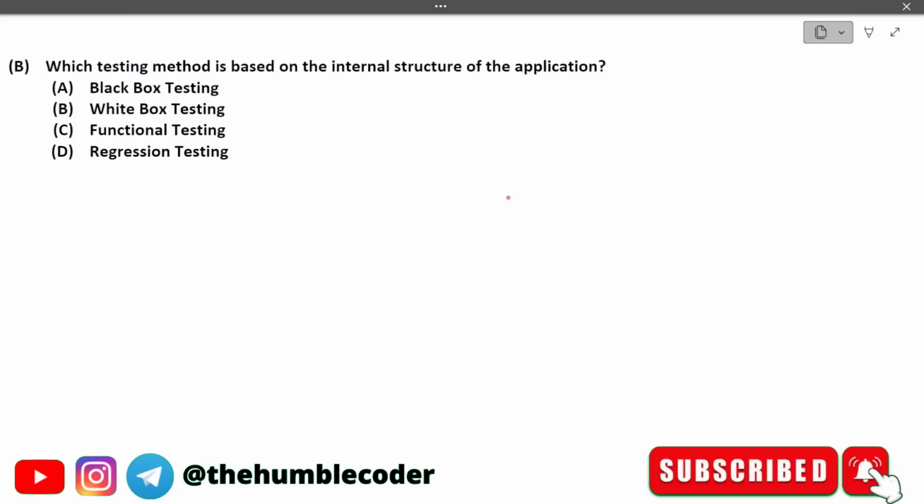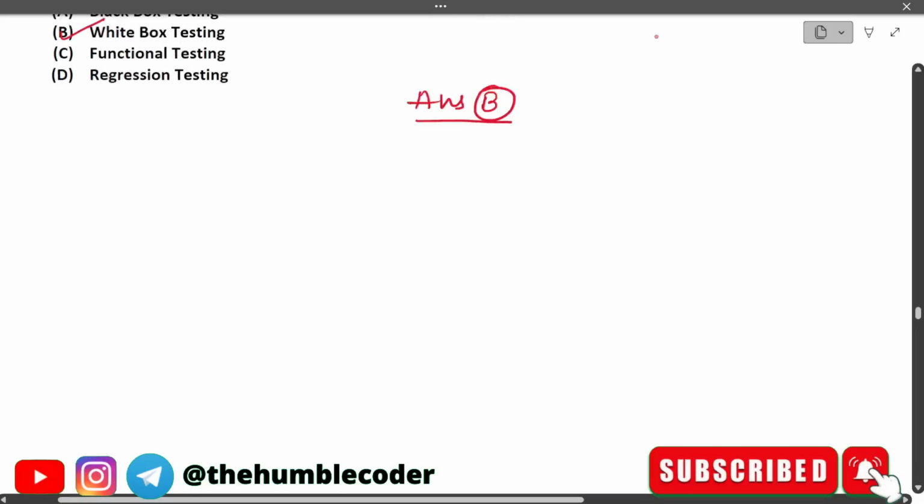The options that we have are black box testing, white box testing, functional testing, and regression testing. So in this case, the correct answer is white box testing. Okay, our answer is option number B, which is white box testing. So in white box testing, the testing is done based on internal structure of the application.